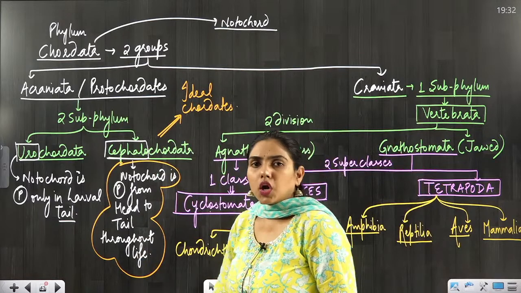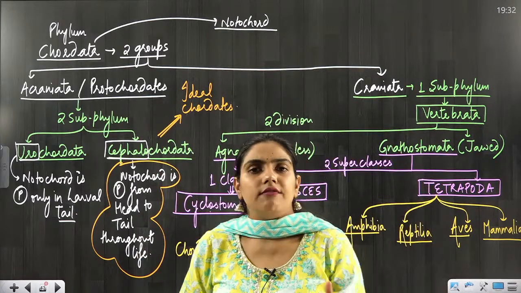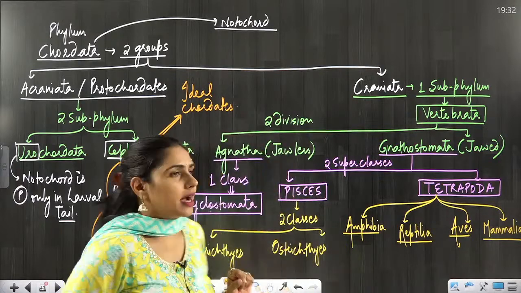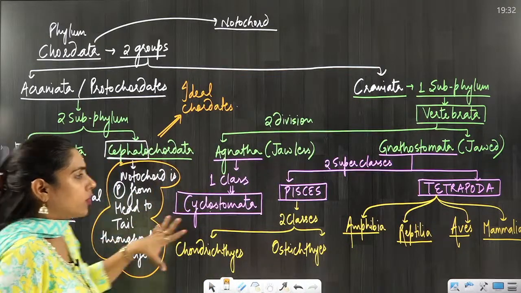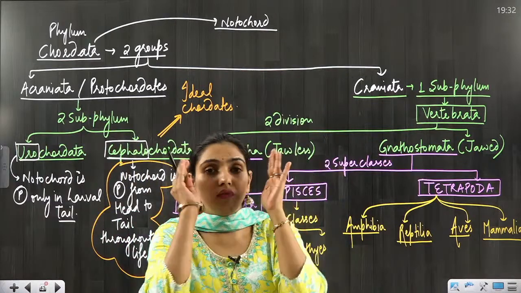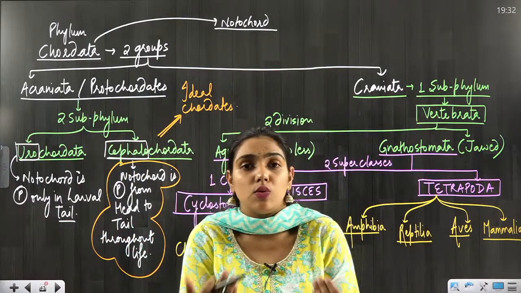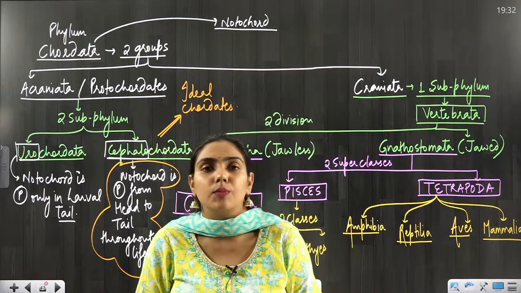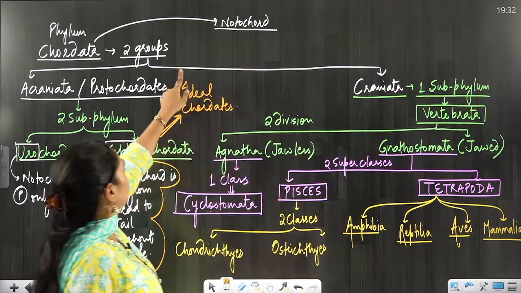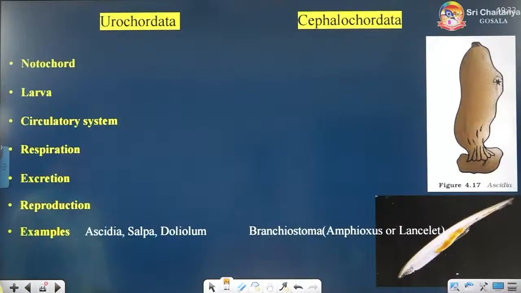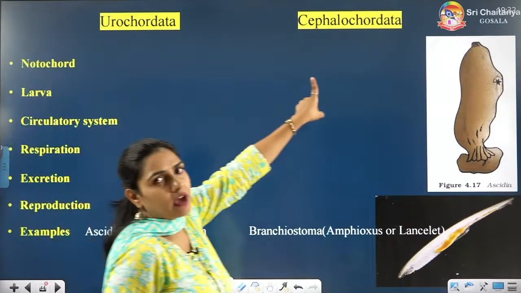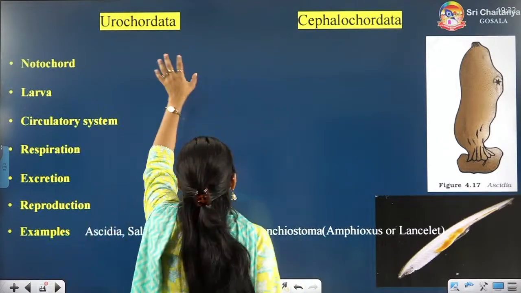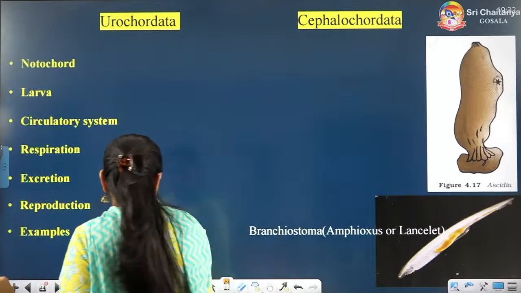So now you got to know Urochordata, Cephalochordata, Vertebrata. Which are the ideal chordates? Cephalochordates are the ideal chordates. Alright, so we are done with the classification. If you remember this classification, then it will be very easy for you to understand the phylum Chordata. Now let's quickly discuss the important features of Urochordata and Cephalochordata.